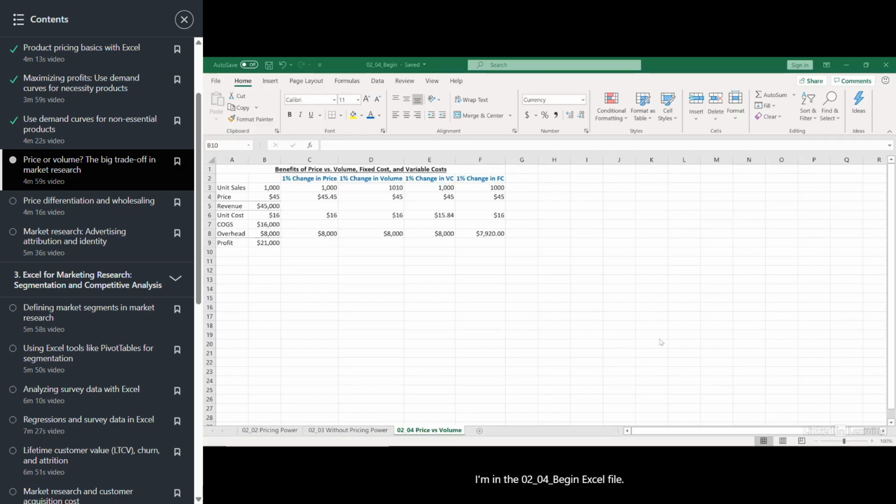I'm in the 0204 begin Excel file. Now, we're looking at the 0204 price versus volume sheet. And what this shows is, for a hypothetical product with unit sales of 1,000, a price of $45, meaning revenue of $45,000, and then unit cost of $16, cost of goods sold of $16,000, and overhead of $8,000, we have a profit of $21,000.